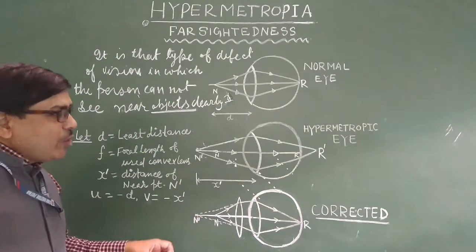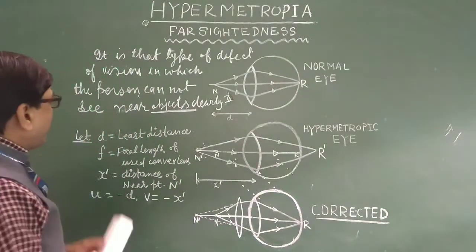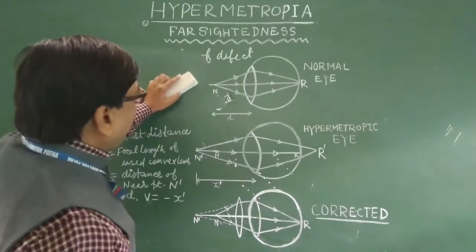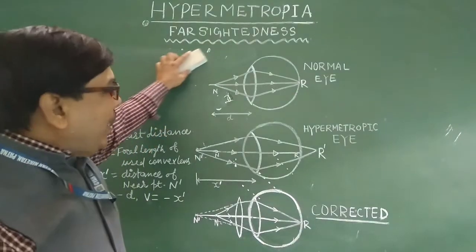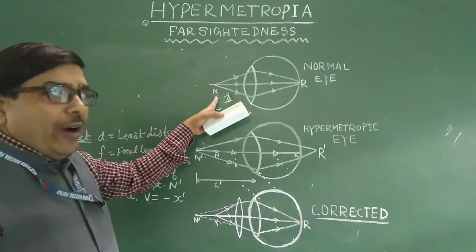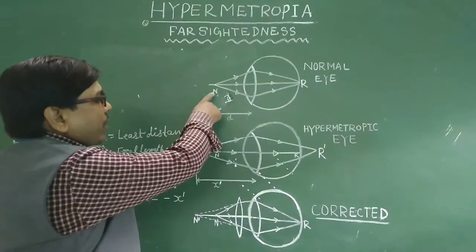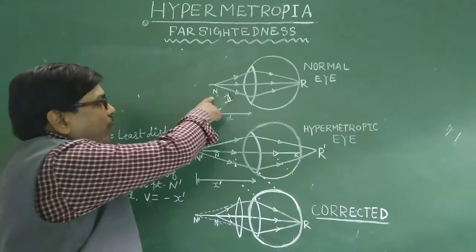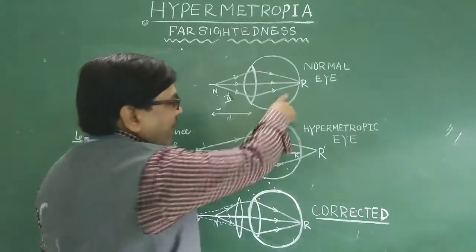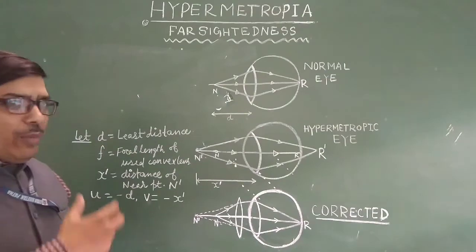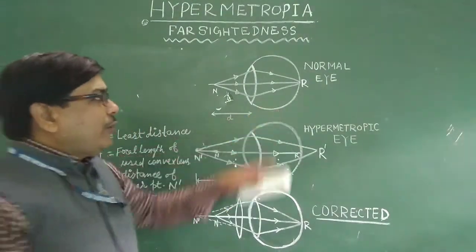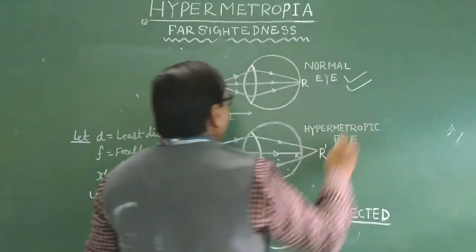So what are the causes of such a defect of vision? This is the normal eye first of all, with its near point. The light rays coming from the near point object meet at the retina. That's why the person is able to see the near object clearly. This is for the normal eye.